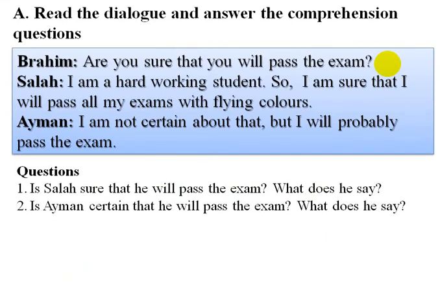Okay, so as usual, we start with a dialogue with the comprehension questions. So read the dialogue and try to answer the comprehension questions. So here we have a dialogue between three people, Brahim, Salah and Ayman. So Brahim is asking his friends whether they are going to pass the exam or not.